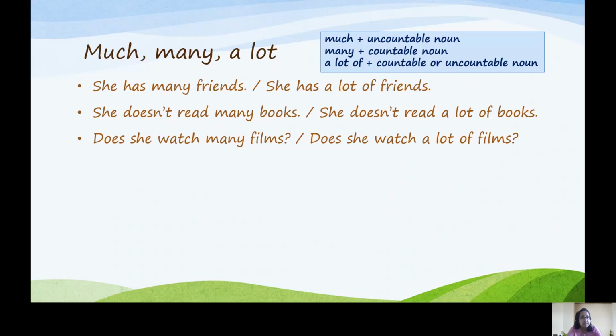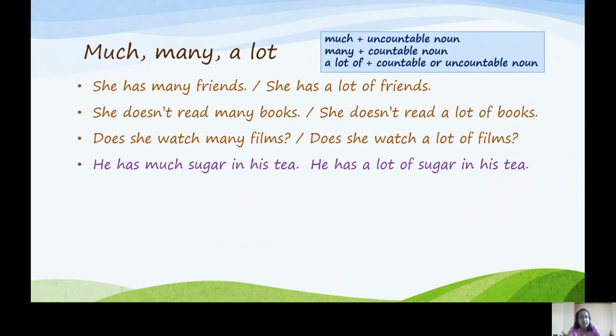Moving on to much. He has much sugar in his tea. He has a lot of sugar in his tea. Well, the second sentence is very common, but the first one, we don't tend to use much in a positive sentence.